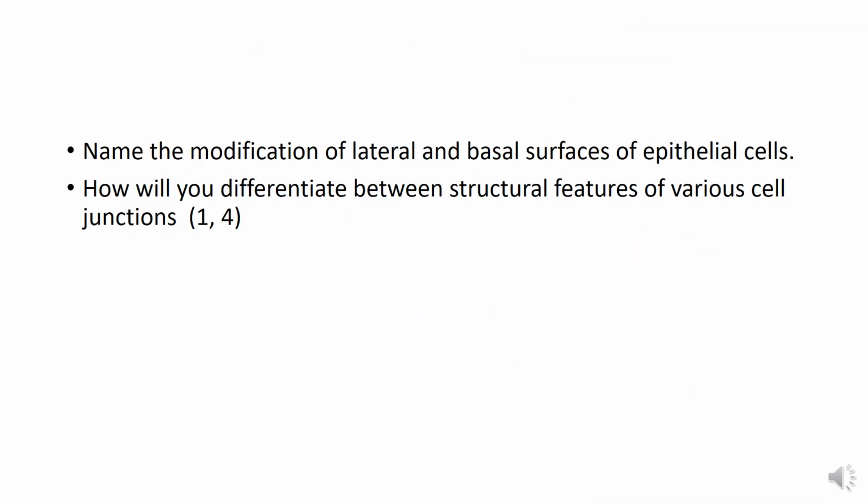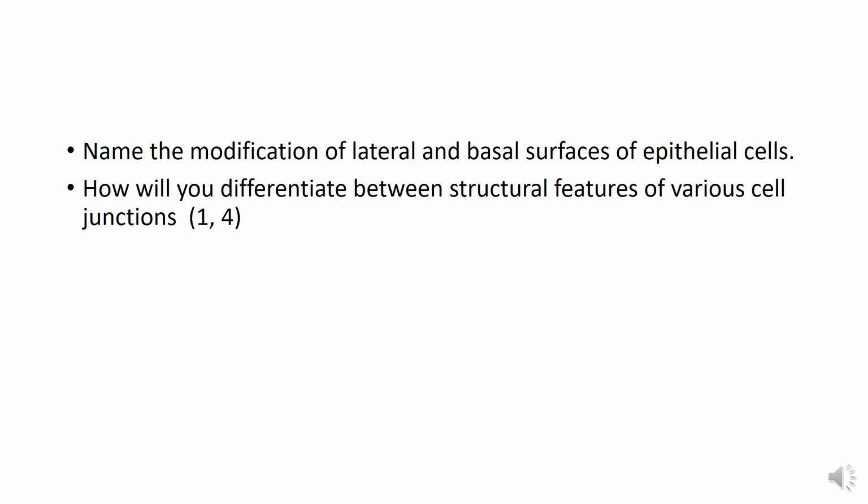So another question which comes in the exam is to name the modifications of lateral and basal surfaces of the epithelial cells. How will you differentiate between structural features of various cell junctions? So you have to name the lateral and basal surface modifications, that is the cell junctions. Three junctions are at the lateral surface, while one junction is at the basal surface.